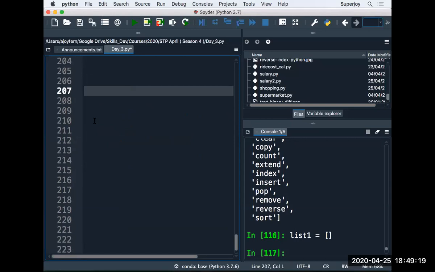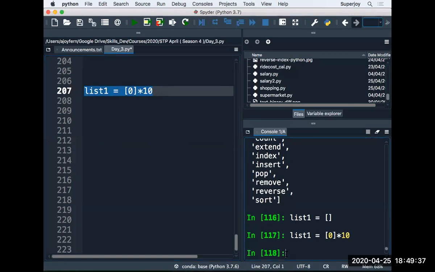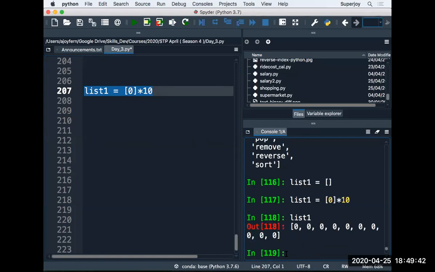Amulya has a follow-up question: I want to initialize 10 elements with 0. So what you can say, Amulya, is list1 is equal to [0] multiplied by 10. This is the way that you initialize 10 items in the list, and every item is set to 0. Amulya, did you get the answer?